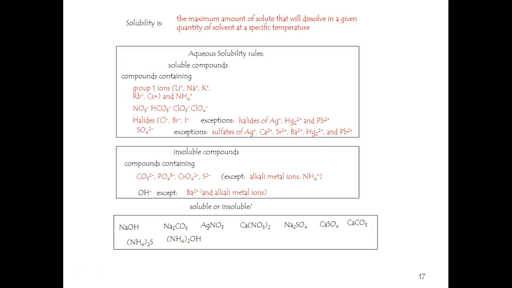Sodium hydroxide, group 1, doesn't matter that hydroxides are generally insoluble, so that is soluble. Sodium carbonate, group 1, always soluble. Silver, it's kind of insoluble, but wait a minute, nitrate, always soluble. Nitrate, always soluble. Sulfates, they're the ones that are generally soluble. Wait a minute, sodium, always soluble. Calcium and sulfate. Sulfates are generally soluble.